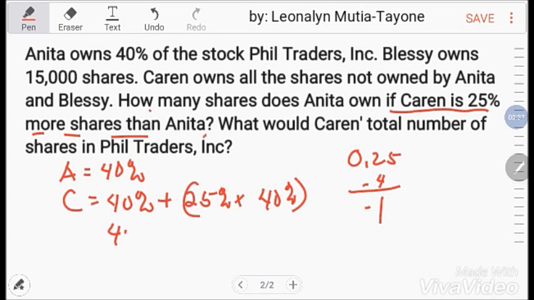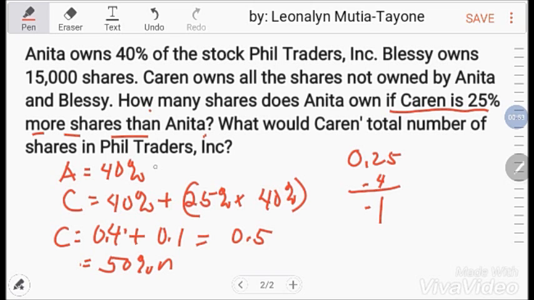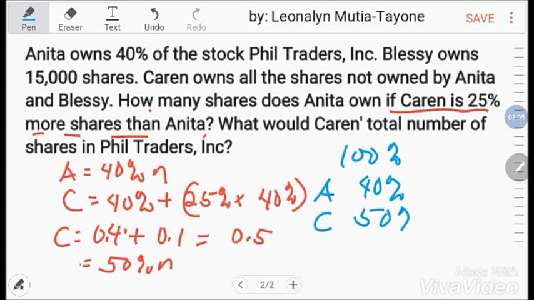So 40% or 0.4 plus 0.1 equals 0.5 itong si Karen. In other words, si Karen ay may 50% sa kabuuhan ng share. Ito naman si Anita ay may 40%. Ibig sabihin, sa 100%, ang kay Anita ay 40%, ang kay Karen ay 50%.